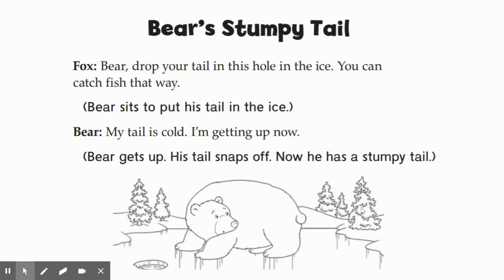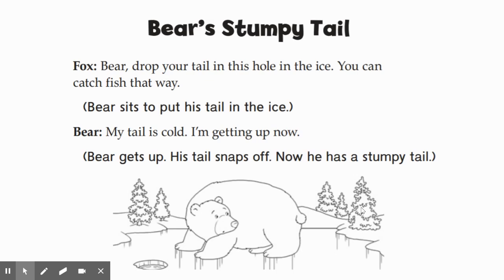Now, this will be a drama if it has characters that speak aloud using dialogue, parts that people can act out, and has a lesson to be learned at the end. Now, most of the stories or dramas that we will be reading this week are also folk tales. Okay? Folk tales are stories that are passed down from generation to generation. They usually give a reason for something that has occurred in nature.